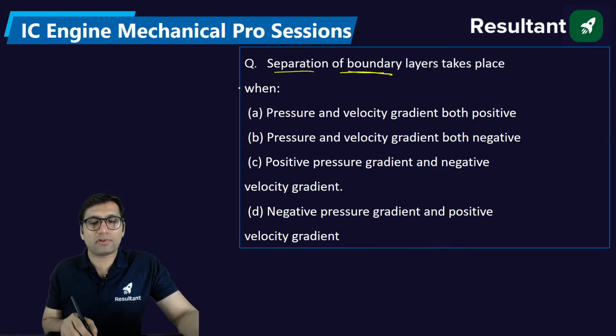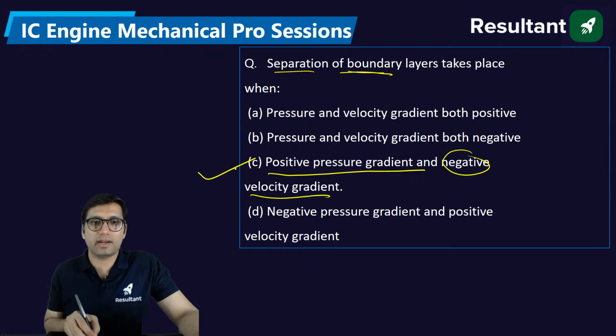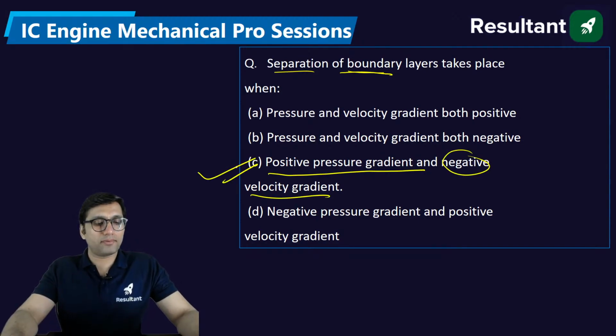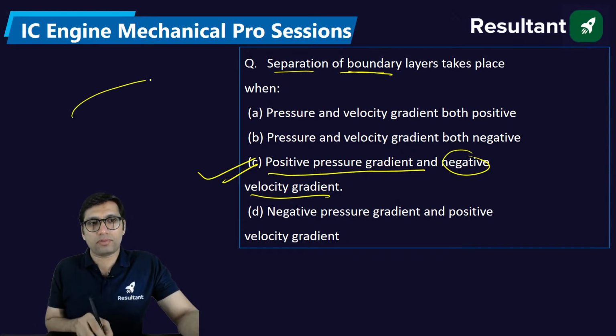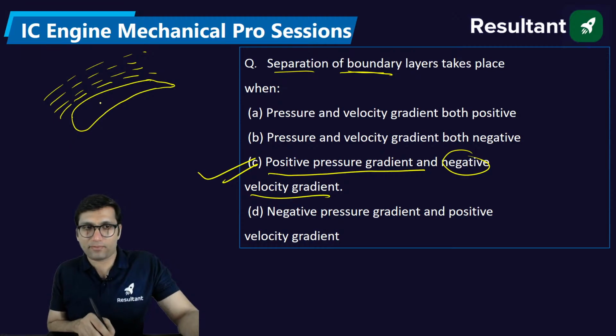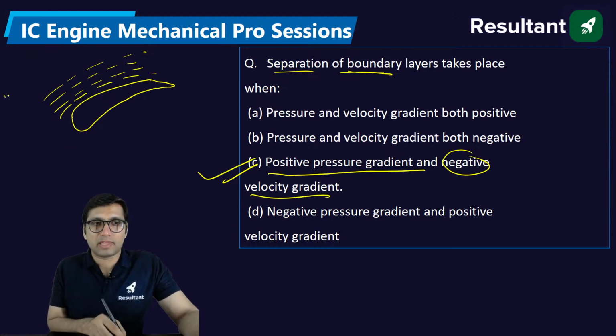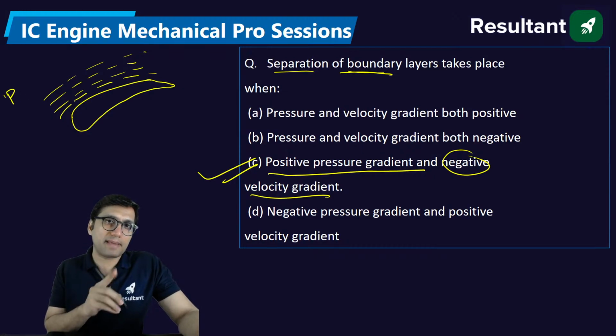Now, boundary layer separation is a very practical case, but when does it happen? When there is a positive pressure gradient and negative velocity gradient. So what does that mean? Suppose we are having, let's say, this is a blade, and over this blade some fluid particles are moving. So fluid particles will move like this over this blade profile, as long as the pressure here, because you know that fluid always flows from high pressure to low pressure.